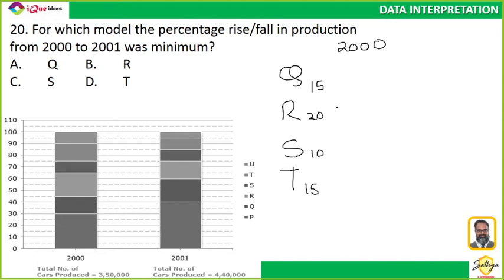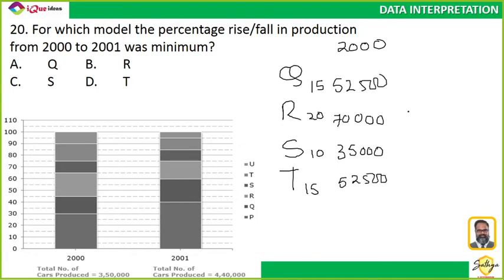From the total of 3,50,000, 10% will be 35,000. Double that for 20% is 70,000, and 15% is 35,000 plus half of 35,000, that is 17,500. So 35,000 times 1.5 gives roughly 52,500.